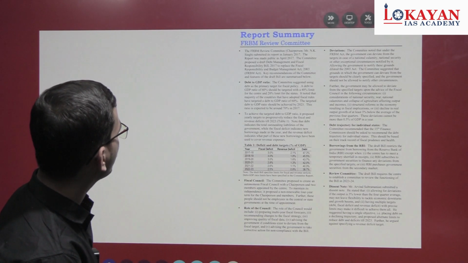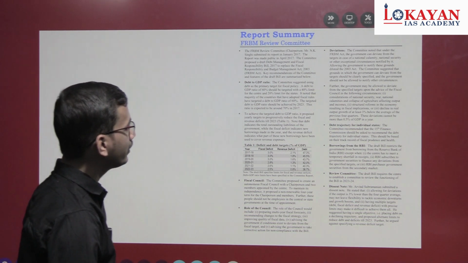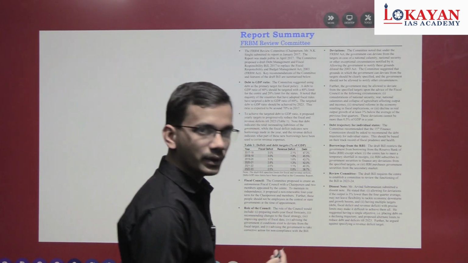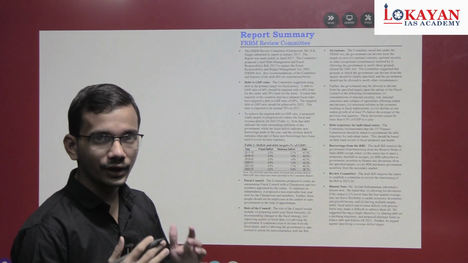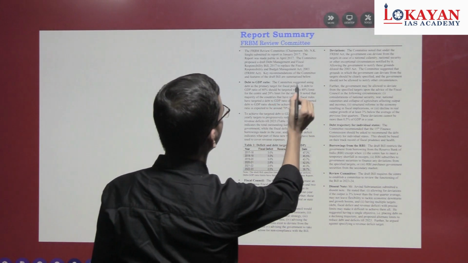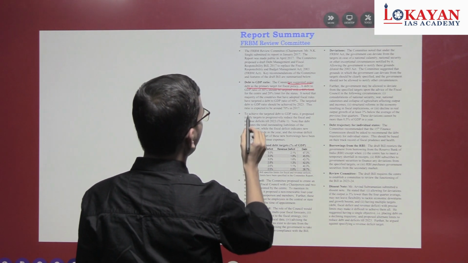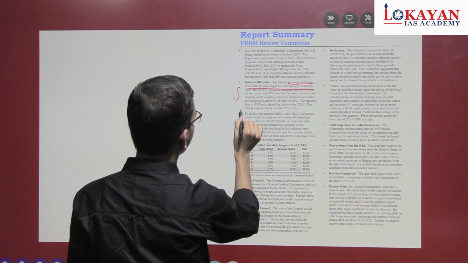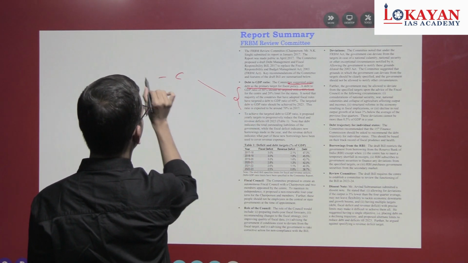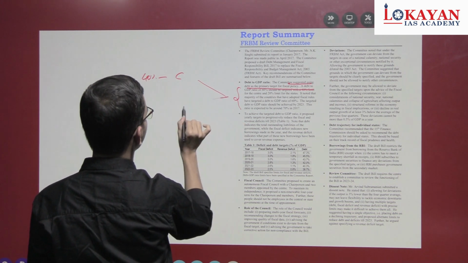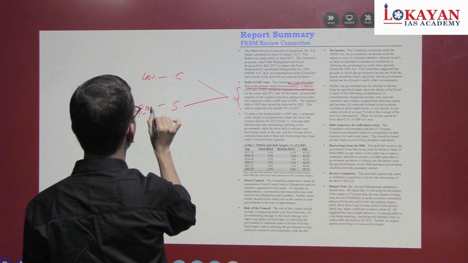See the important recommendation. The committee asks the government to give more priority to debt. The committee suggested using debt as the primary target for fiscal policy. Debt to GDP ratio should be 60%, center 40%, state 20%.